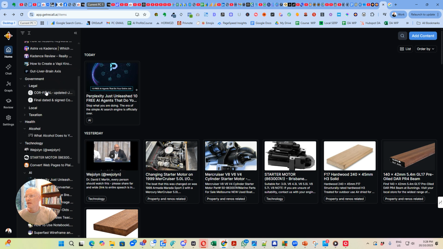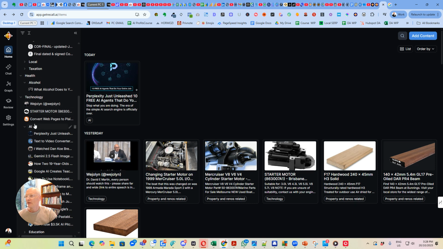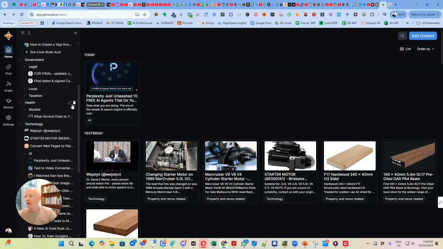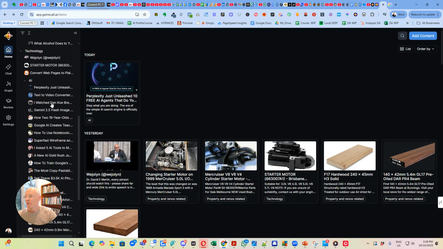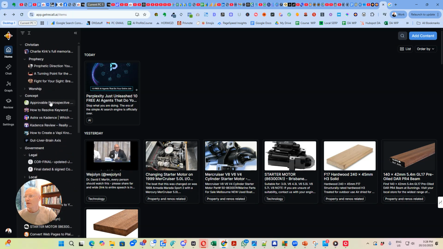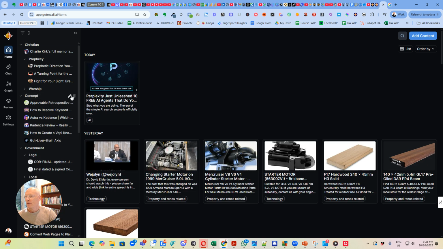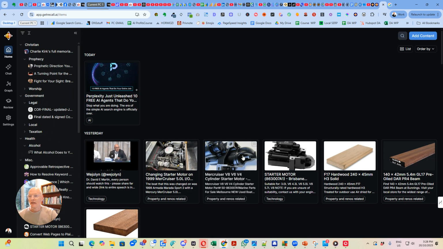I probably would change that because it's mixed up a bit. Government, health, technology, AI, there's a lot under AI, and so on. So if we go back up here, there's not one on building and so on, but this one here, concept, if we wanted to change that, we could just go misc here, for instance, put miscellaneous. So we can customize these tags here.